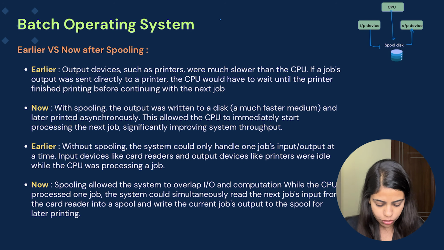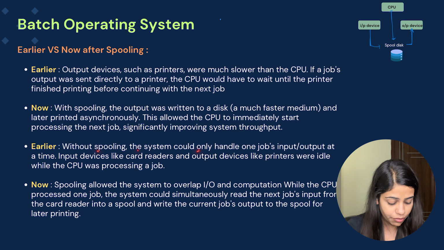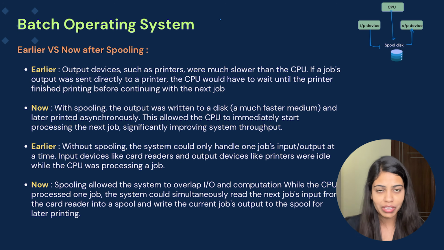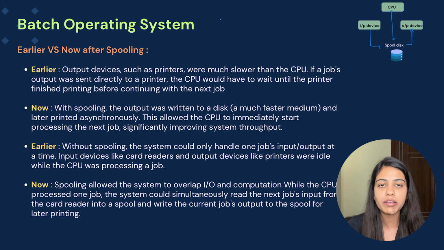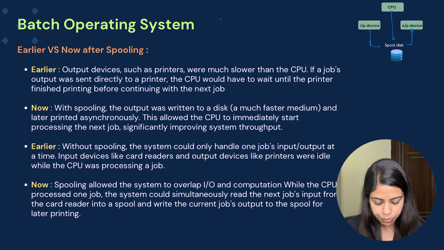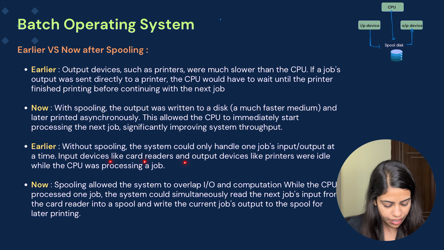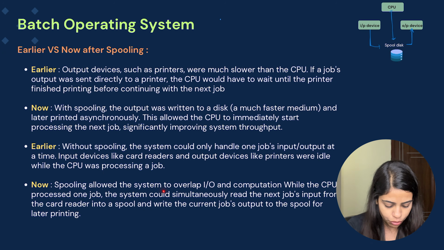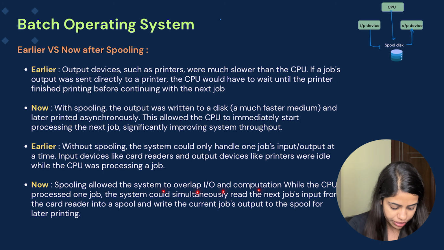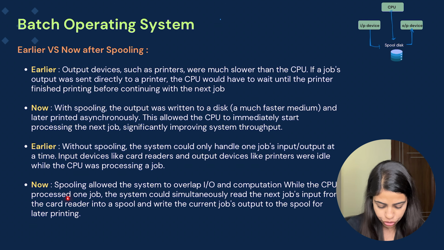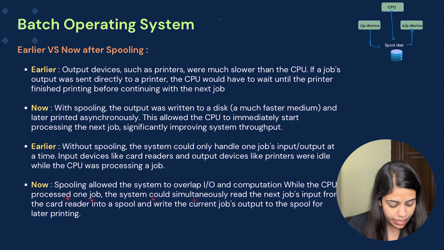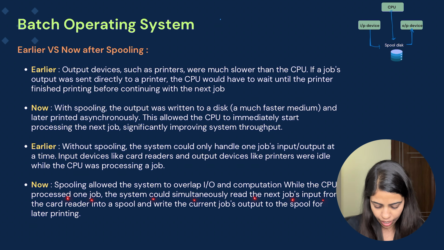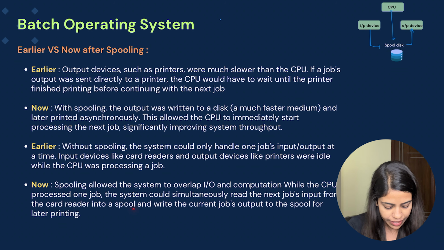Now earlier, without spooling, the system could only handle one job's input output at a time. As I told, because of this reason only the batch processing system came into the picture. Input devices like card readers and output devices like printers were idle while the CPU was processing a job. But now with spooling, the system can overlap input output and computation. While the CPU processed one job, the system could simultaneously read the next job's input from the card reader into a spool and write the current job's output to the spool for later printing.